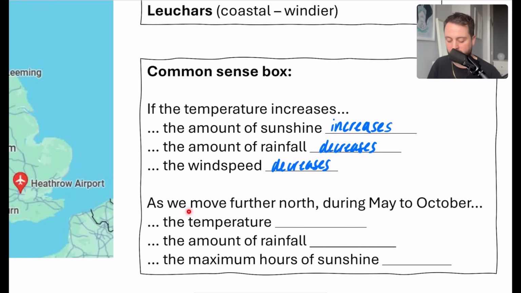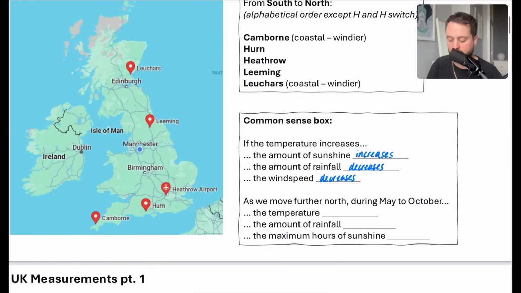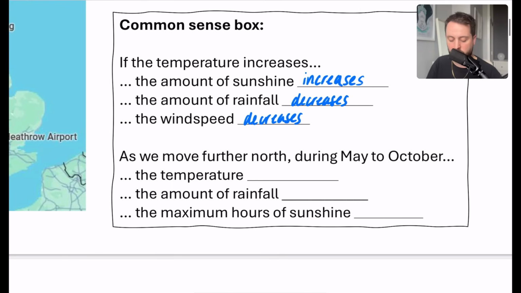Now, again, some common sense stuff. As we move further north on this map, I want to think about what might happen during May to October. Well, let's say it was just in one particular month. What happens to the temperature? If you have been on the south coast versus being up in Scotland in the summer, you will know that the summer in Scotland is a lot colder. So we're going to say that as you go north, the temperature is likely to decrease. And that's obviously because you're getting further away from the equator. We know that it's rainier in the north as well. So the amount of rainfall as you go north is likely to increase.